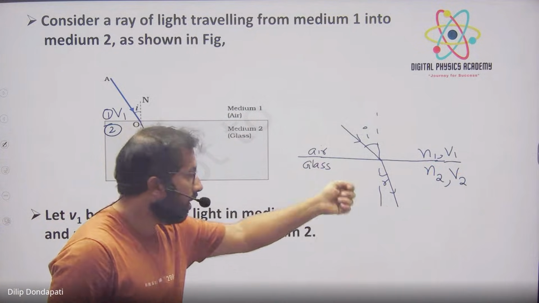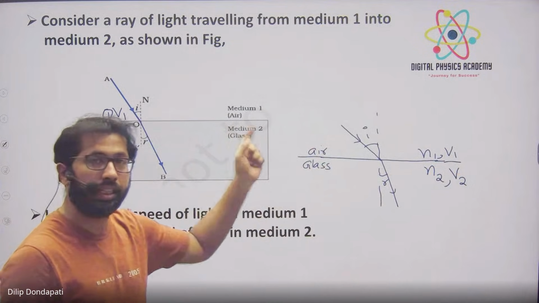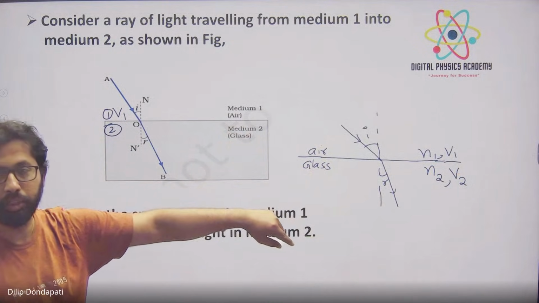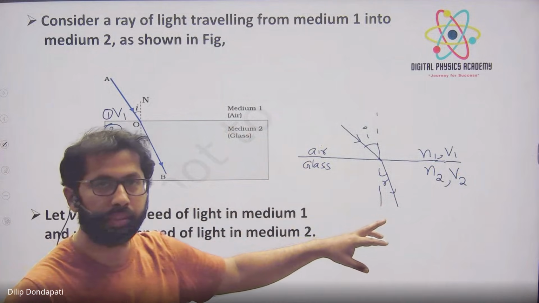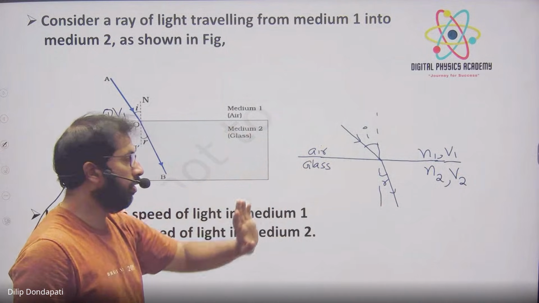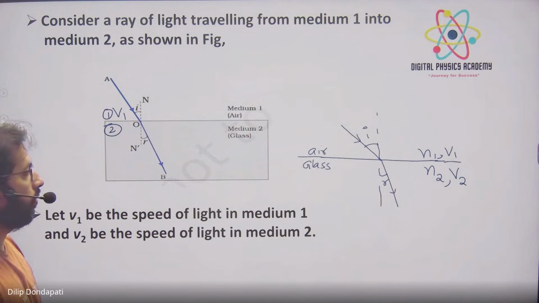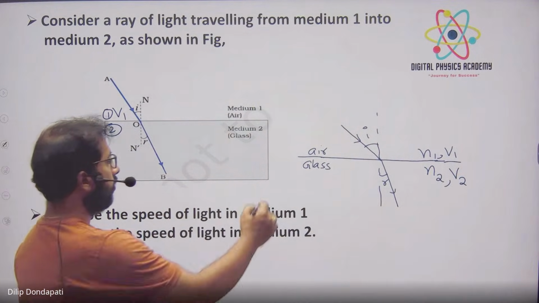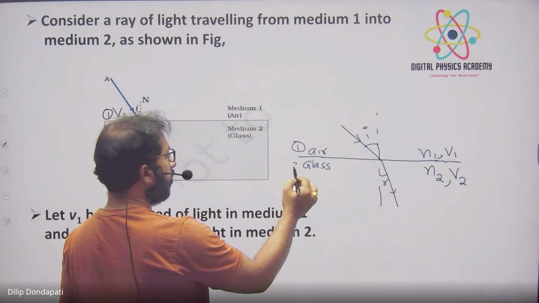Draw only one diagram. Then we will define the refractive index in terms of the speed of light in different media. This is the first medium, medium 1, and this is medium 2.